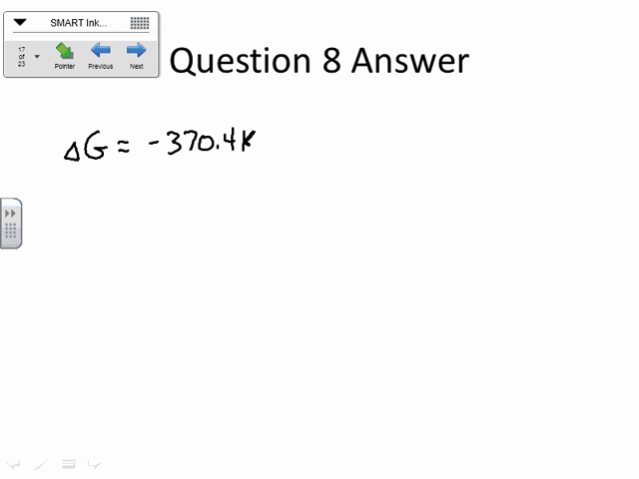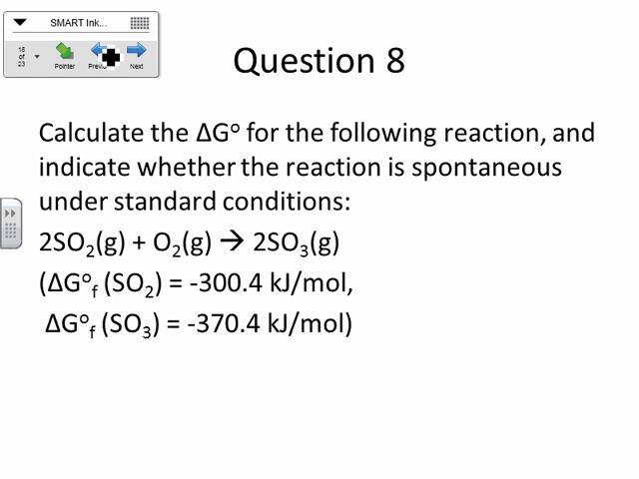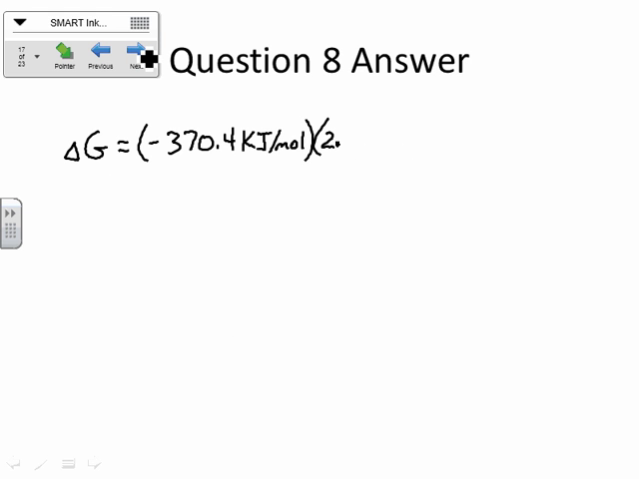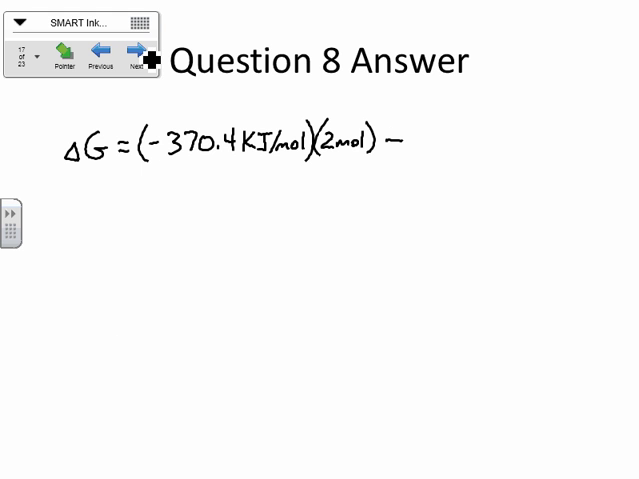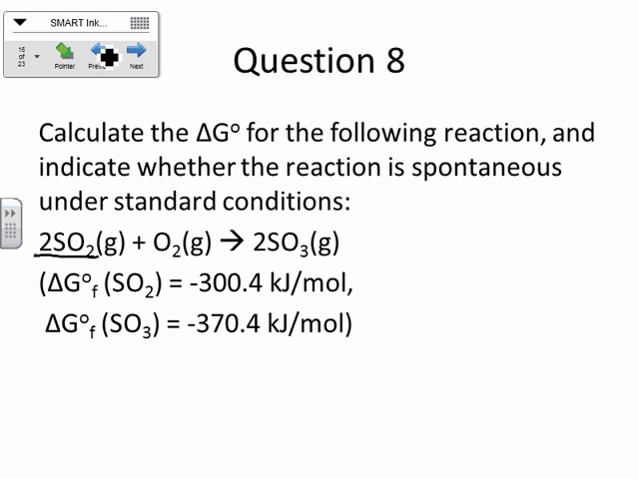And that's kilojoules per mole, okay? And then we have to multiply that by the number of moles in the reaction itself, which is 2, okay? And then we need to subtract the delta G of formation of the reactants. Now the reactant that we need to worry about is the SO2. The SO2 is negative 300.4. And again, this is per mole, and I believe there are 2 moles of the reactant as well, right?